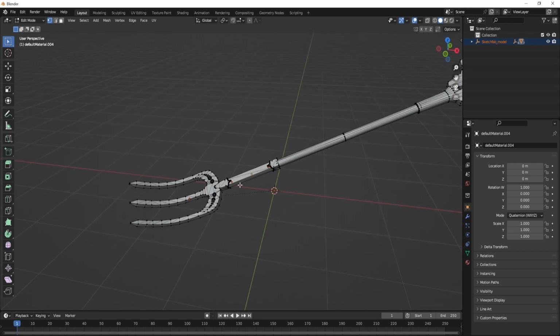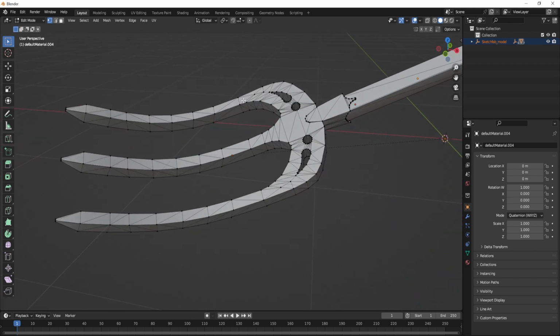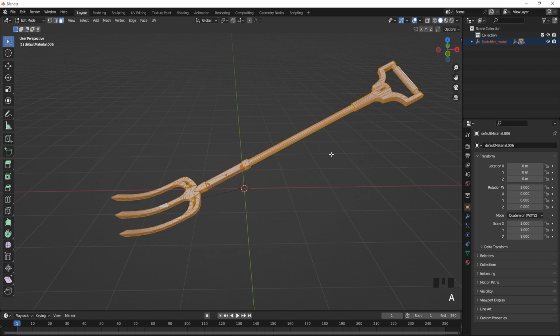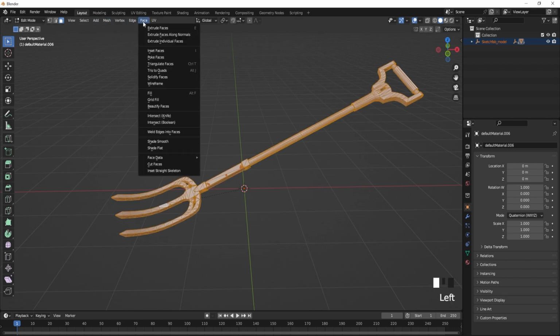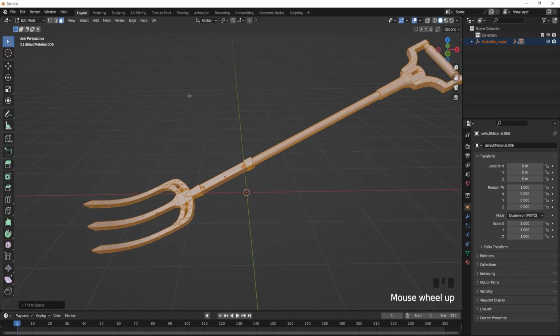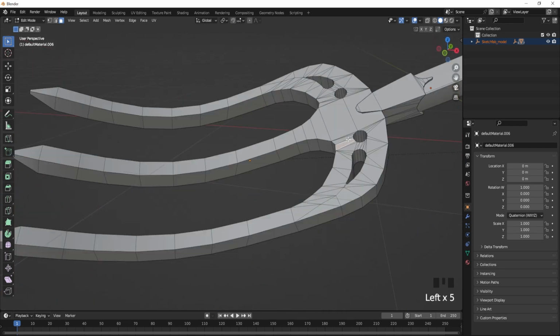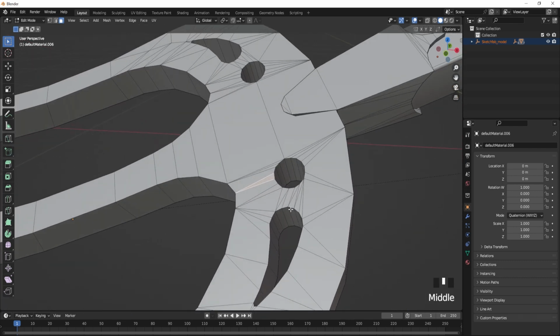I know everyone finds it difficult to work with a triangulated topology. Go to faces and select tris to quads. It removes most of the triangles, but for a complete good topology get the help of a nice topology add-on.